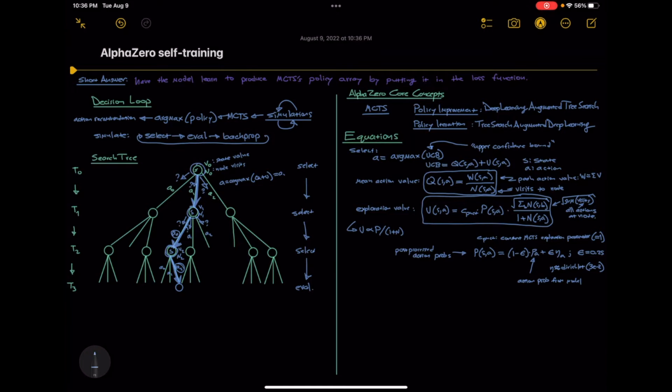A state engine is the program that manages the game itself. You give it a game state and player move, and it returns the new state, list of valid moves, and tracks scoring. We then run that state through our model F, which returns little p, an array of action or move probabilities, and v, the state's value. We set the new node's visit count to 1, and now we're ready to backpropagate.